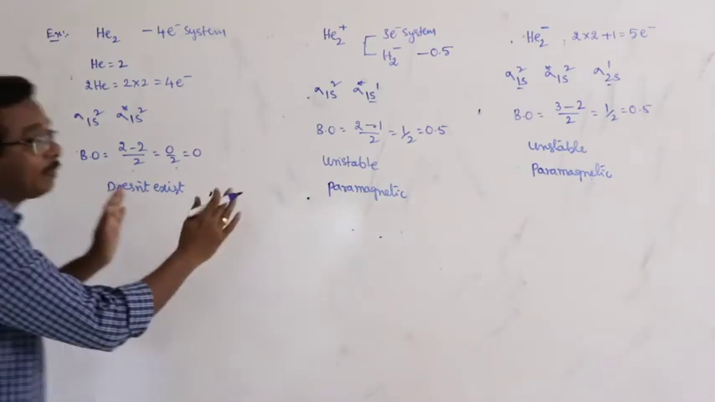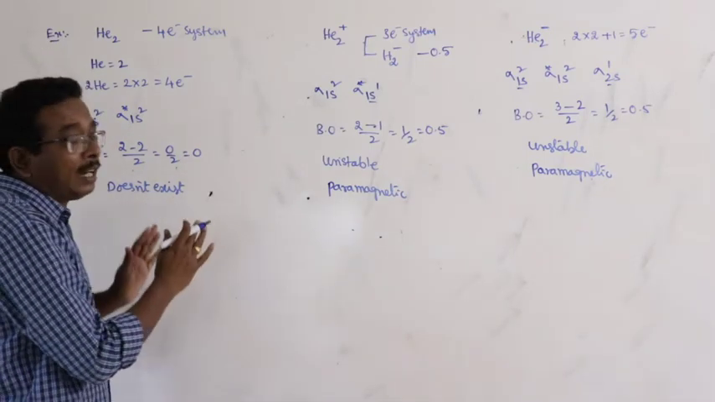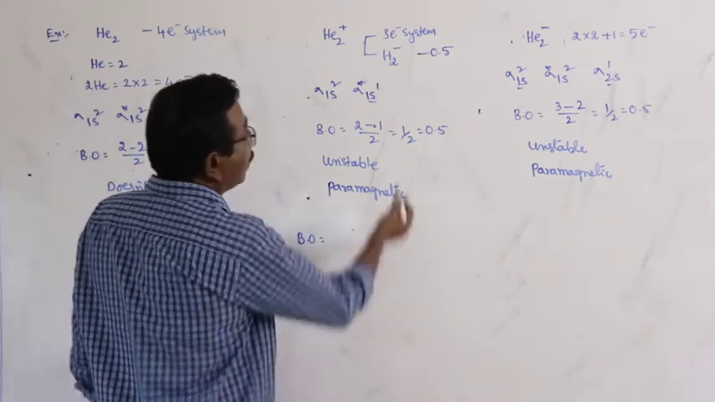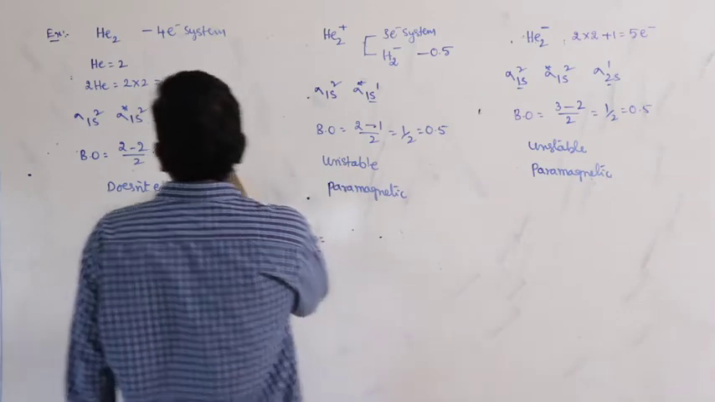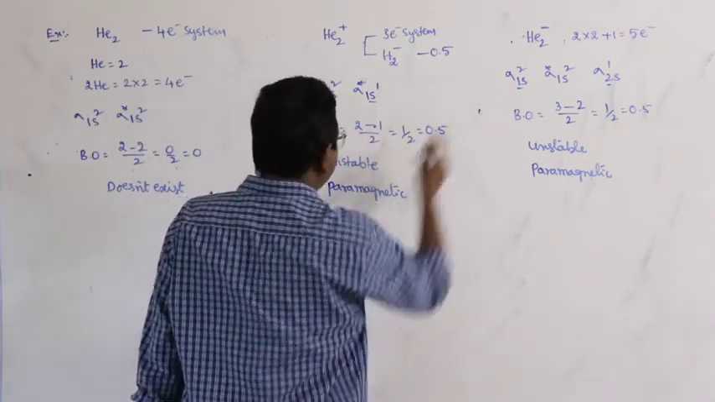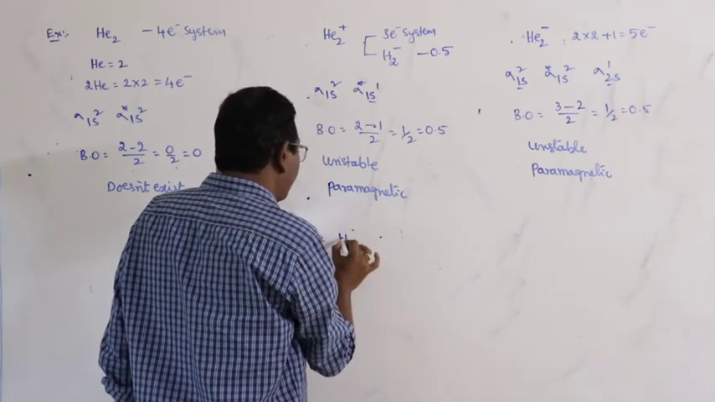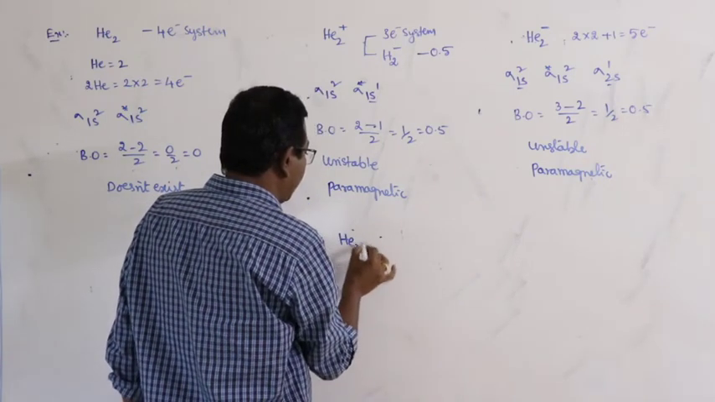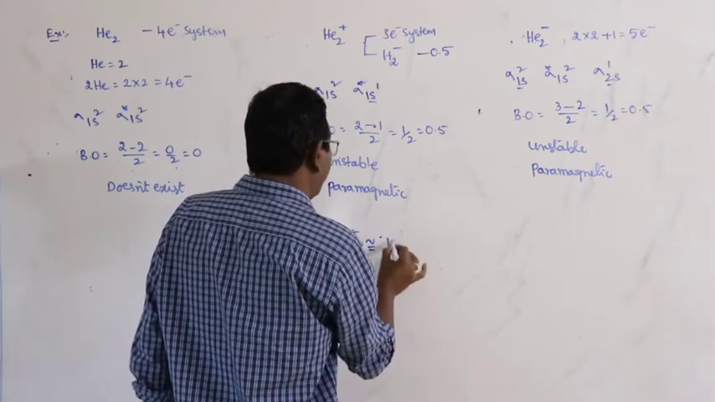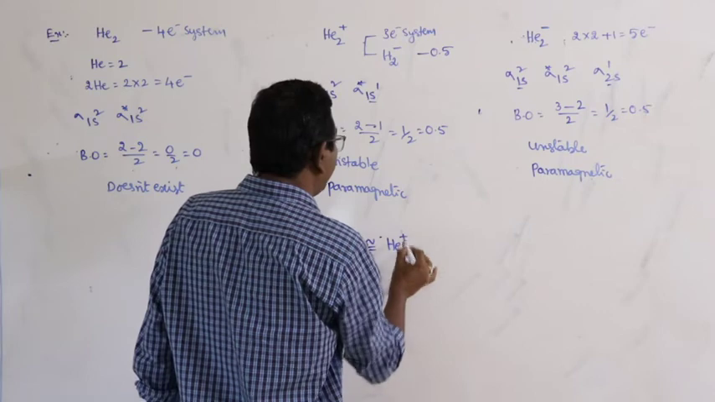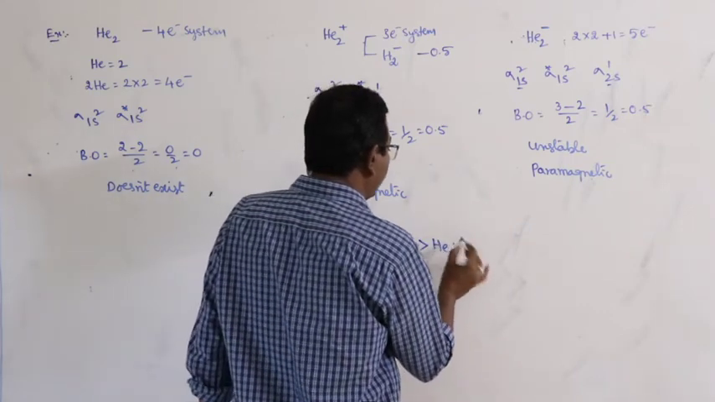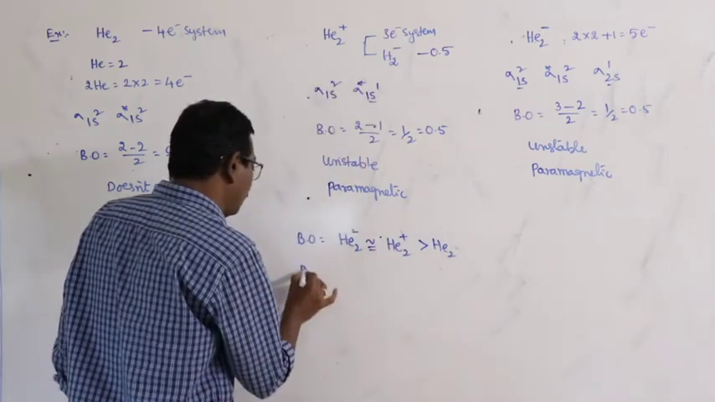What about the order of the bond length, bond order and bond energy? Here bond order: 0.5, 0.5 and 0. Here the number of bonding electrons is 2. So bond order: He2 minus equal to He2 plus, less than He2.